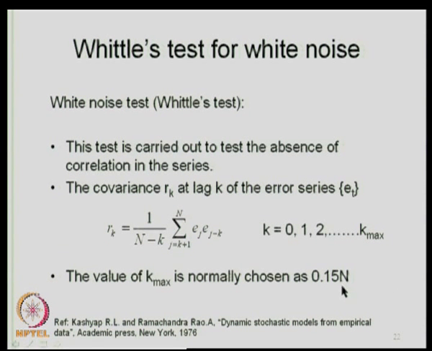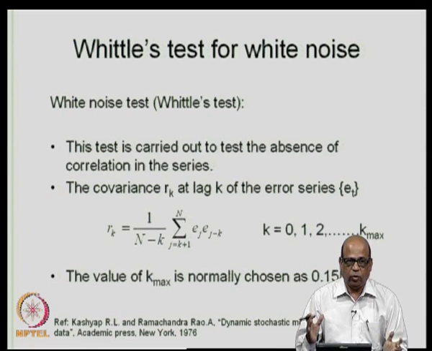N is the number of data points, in this particular case it will be 240. So, the covariance is taken as E j minus k. Remember how did we define covariance? Expected value of x t minus mu into x t minus k minus mu. So, this was your R k for the original time series x t.